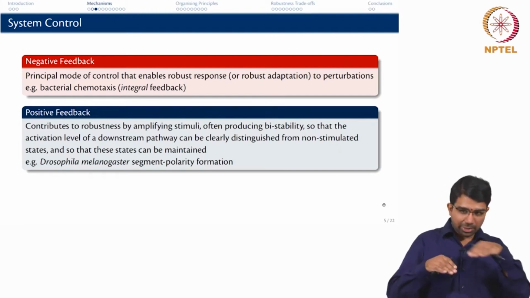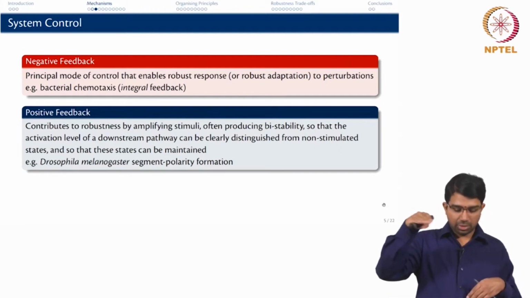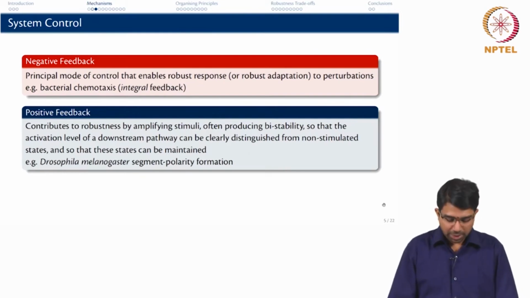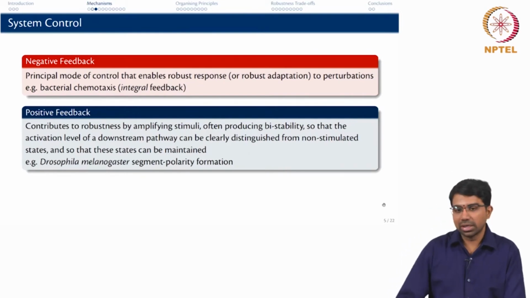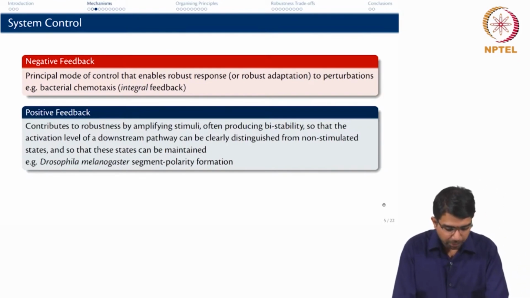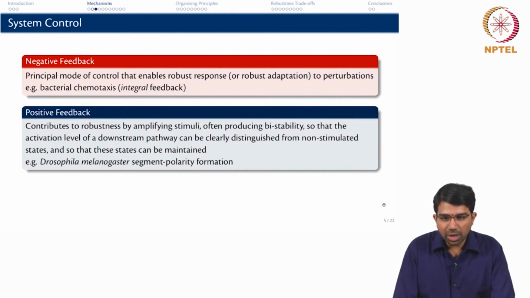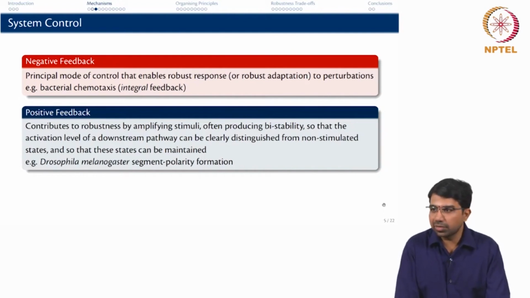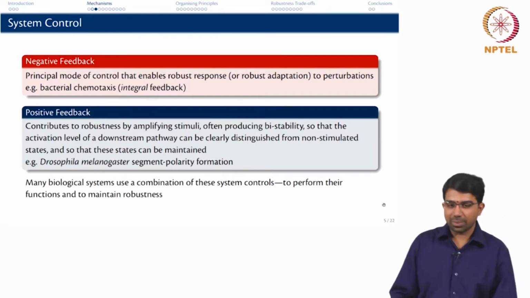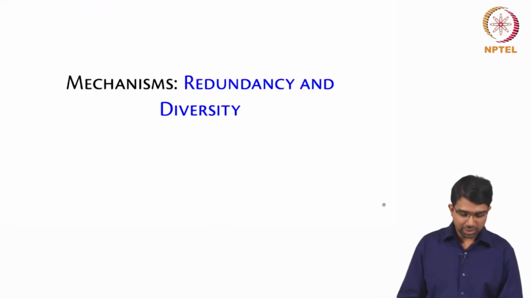So, that you can either maintain it at off or at on, and this happens in, for example, Drosophila segment polarity and so on. You can read a little more about this, I will share the paper with you as I was talking about, but basically you have two types of feedback, both negative feedback and positive feedback, which help you maintain robustness, right, and there is a combination of all these that happens in any given biological system.